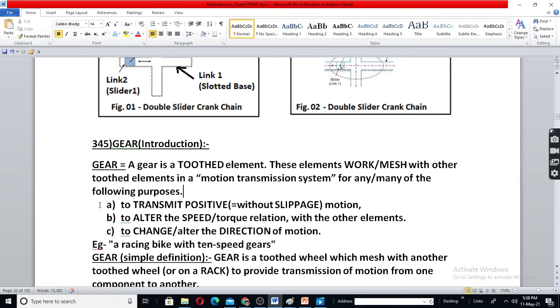So gear drive means it is to transmit positive motion. Okay, it can change the speed torque relation, and also it can change the direction of motion. You can reverse.